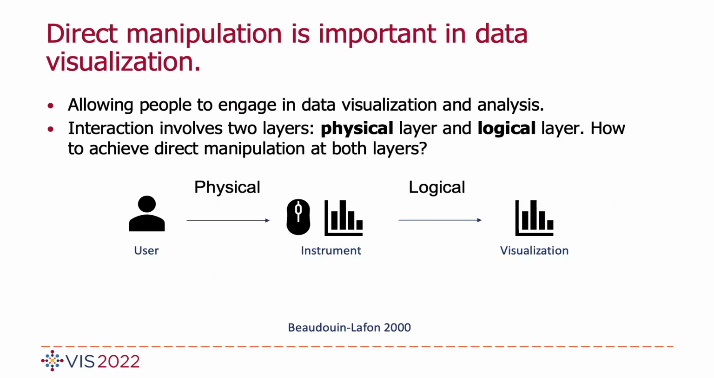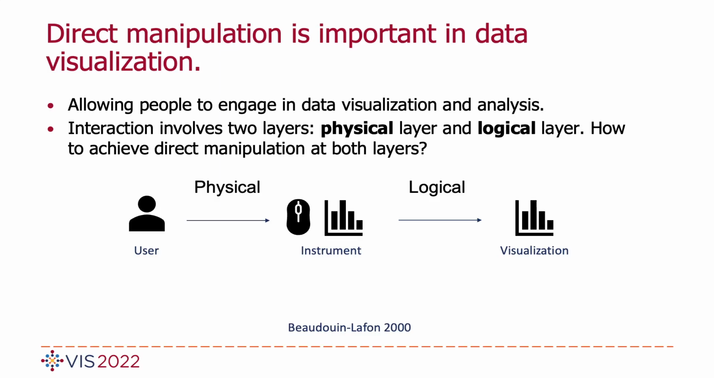Direct manipulation is important in data visualization. It helps users to explore data and engage in data exploration. Generally, the interaction with data visualization involves two layers, physical layer and logical layer. Physical layer represents the interaction between the user and the instrument. Logical layer represents the interaction between the instrument and the visualization.